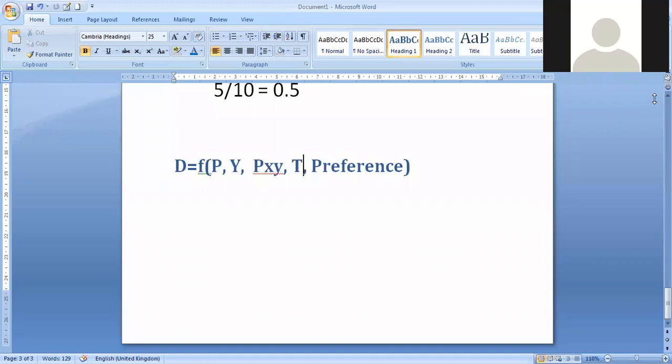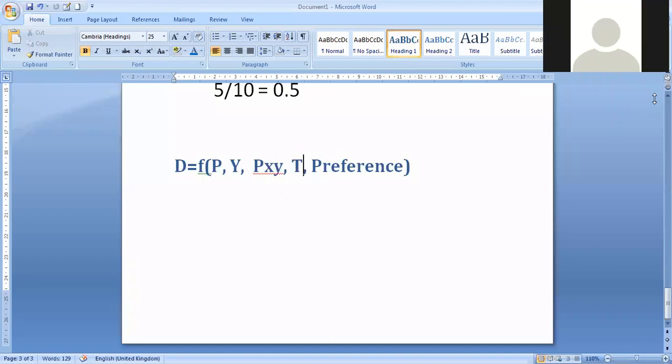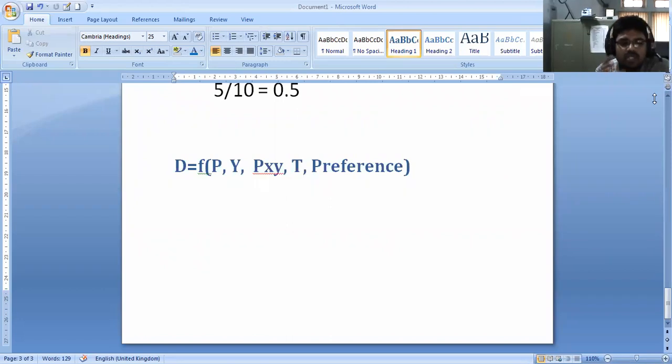Yes, sir. So if I ask the question, what is your age, friend? 20, sir. Yeah, see that. Sometimes she wants to say 20 or 21 or 19. So there is random behavior; human behavior can change randomly sometimes, right? It depends on whether they want to reveal or don't want to reveal. That is what I want to say: in mathematical models, random behavior cannot be taken into consideration. Have you understood?